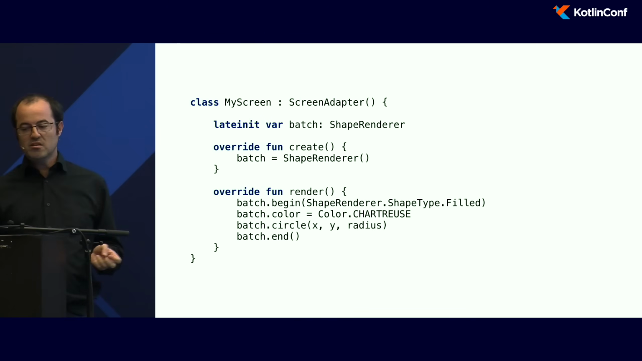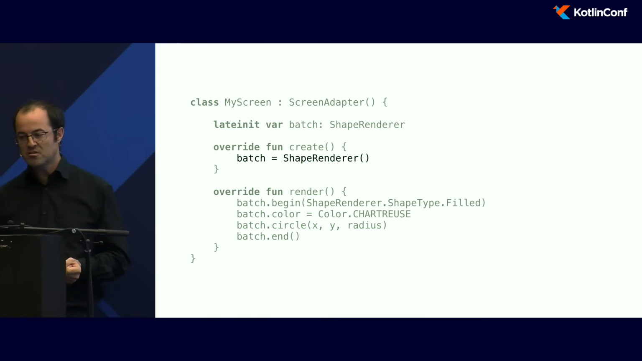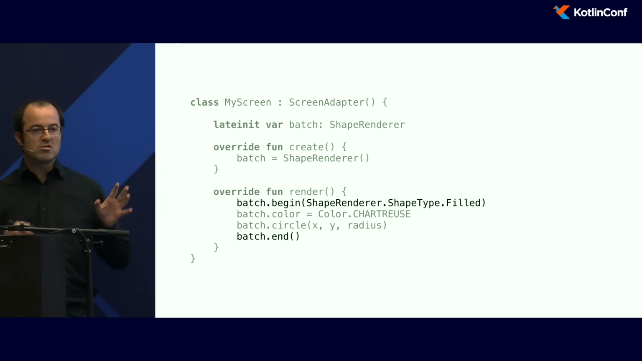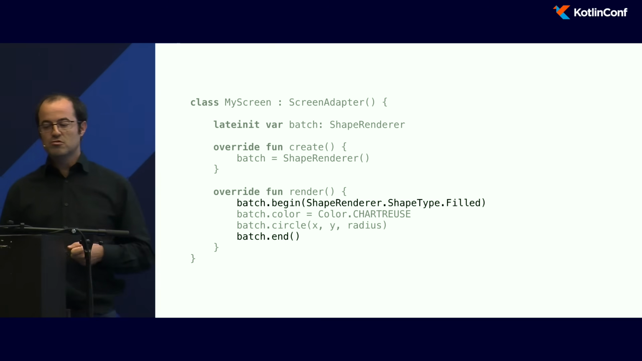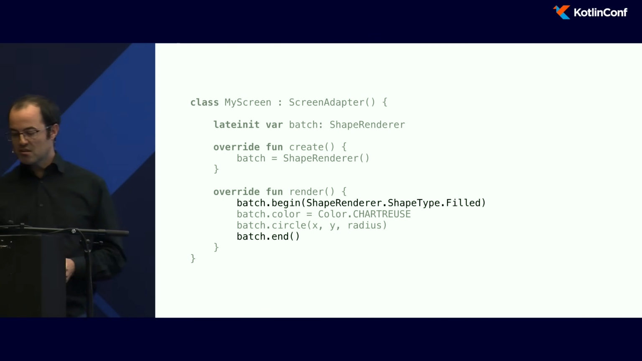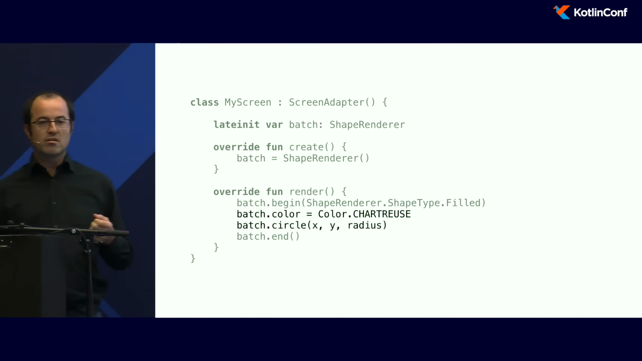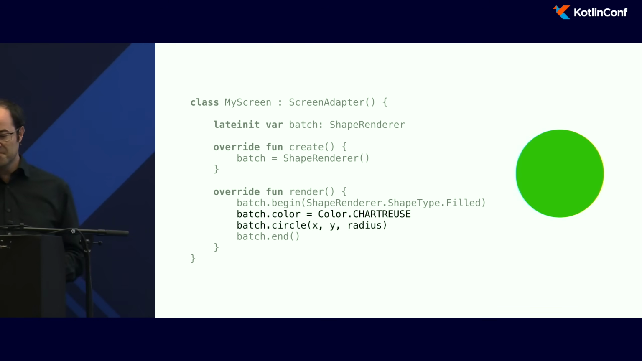There is another method, this time by using the ShapeRenderer. This time it's to draw shapes, not images, but shapes. Here I will say, OK, I want to draw something, a filled shape. I can set the color. I can call a method. Here I just call the circle method to draw a circle on the screen.